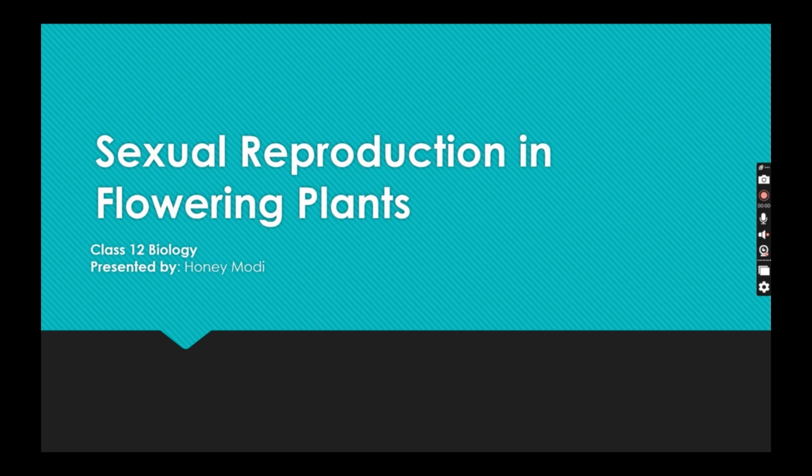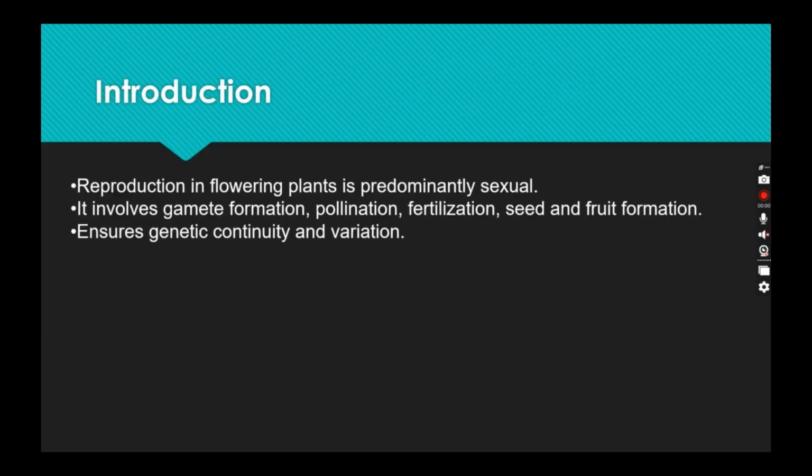As the name suggests, in this chapter we are going to deal with how plants reproduce. We all know that reproduction is of two types, sexual as well as asexual. But mainly in this chapter we are going to deal with sexual reproduction in flowering plants. There are some key points you need to know about this chapter. Reproduction in flowering plants is predominantly sexual.